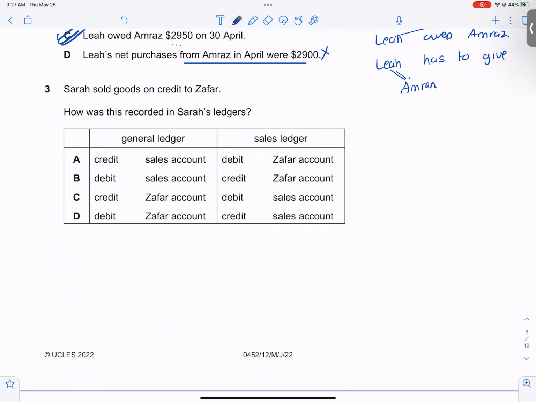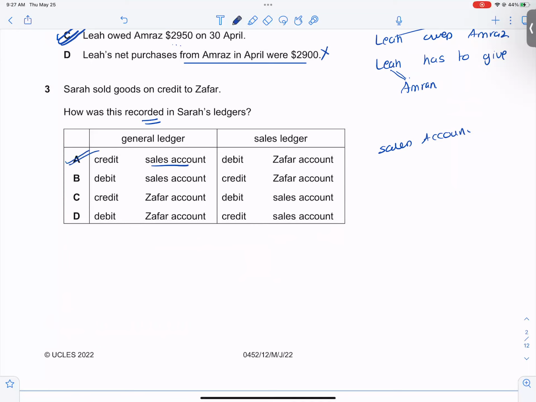Please read the next question. Sarah has sold goods on credit. I want to know how it can be recorded in Sarah's ledger. If I sell the goods on credit, that means sales account will be credited. So sales account is credited only in one option. So the option is A.